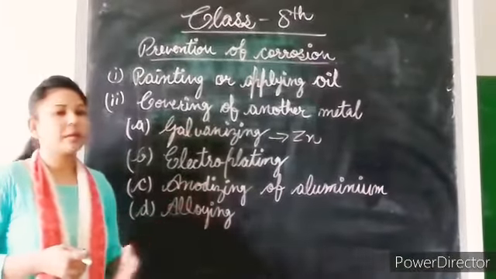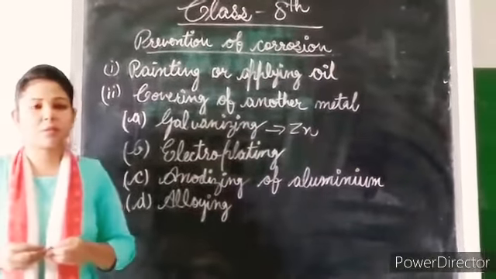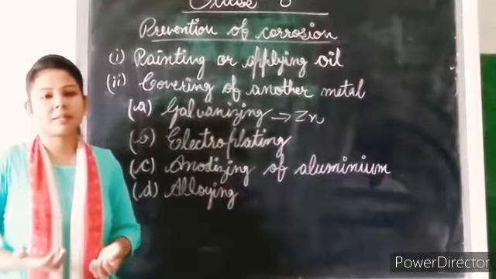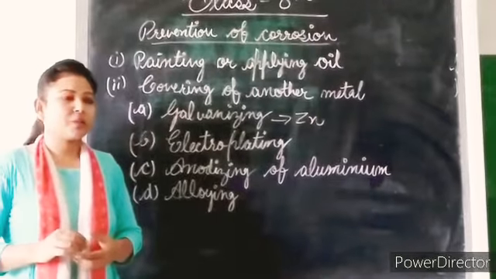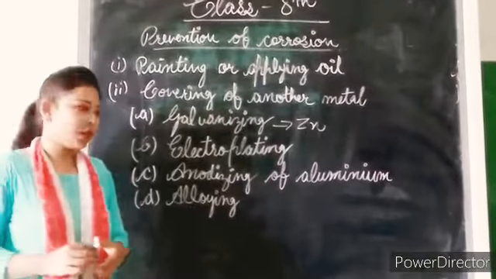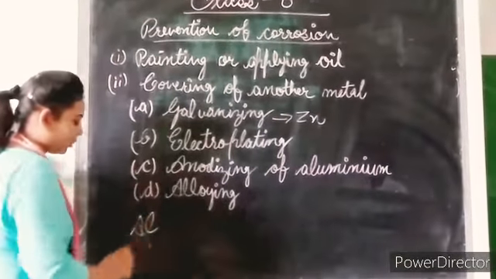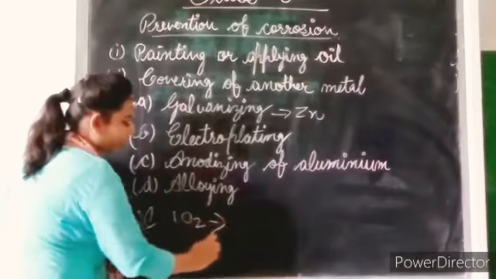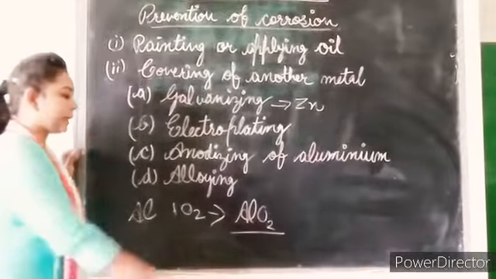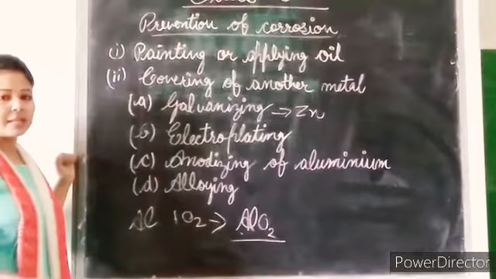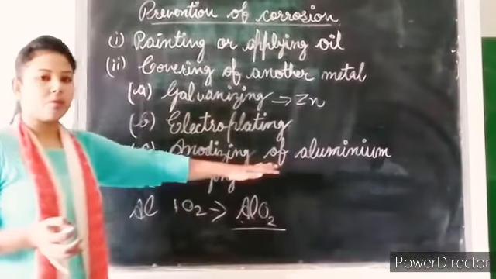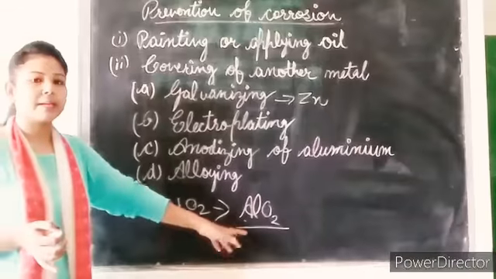Next we have anodizing of aluminium. So what is anodizing of aluminium? You know aluminium is also a metal and it can also get corroded. But when it comes in contact with the air, it reacts with oxygen and forms aluminium oxide. This aluminium oxide resists the formation of corrosion. So this is anodizing of aluminium, and this layer is made by itself.